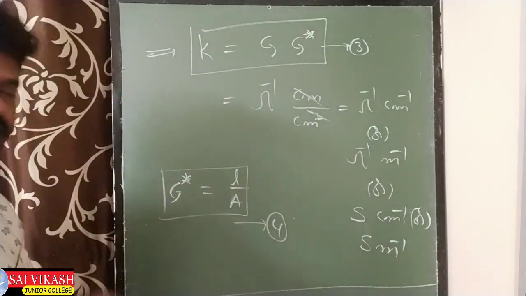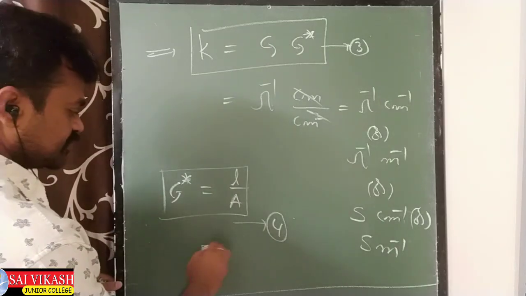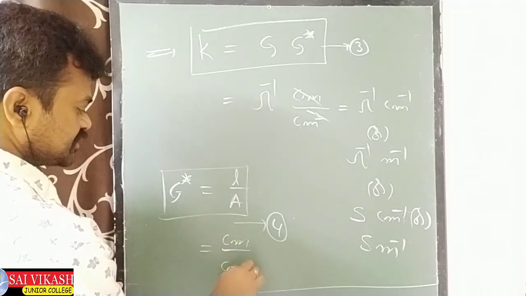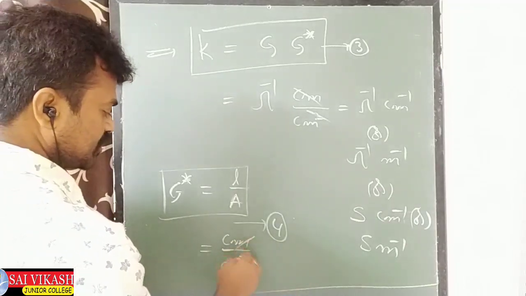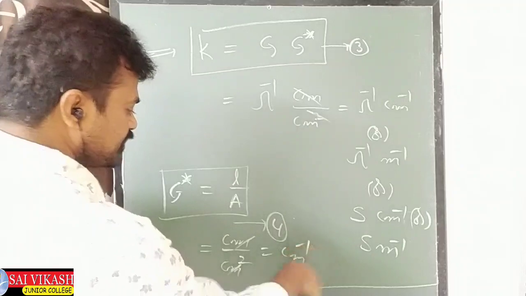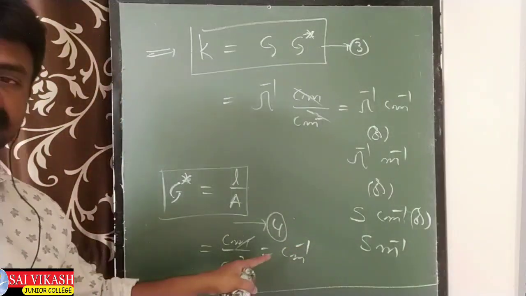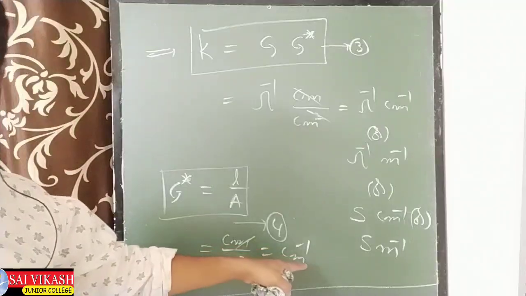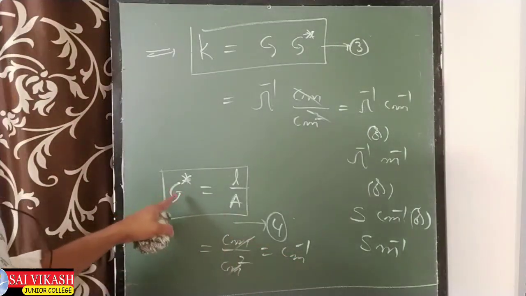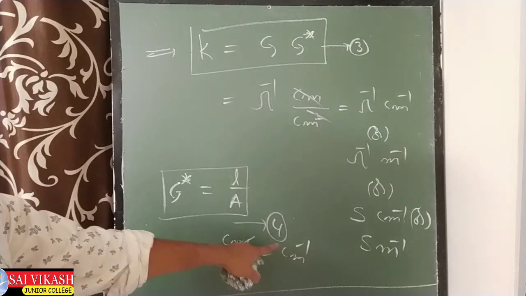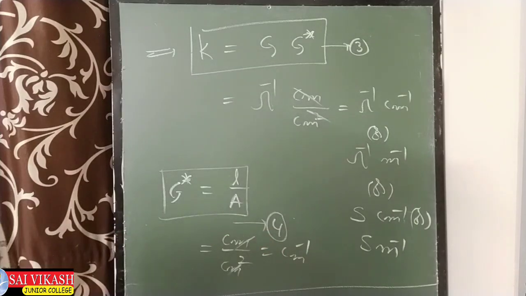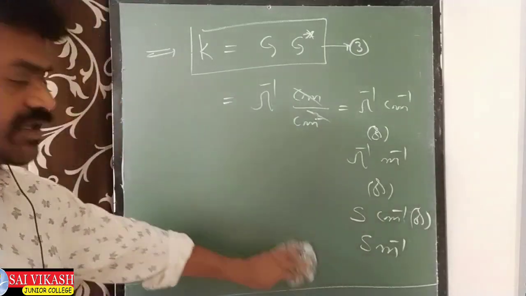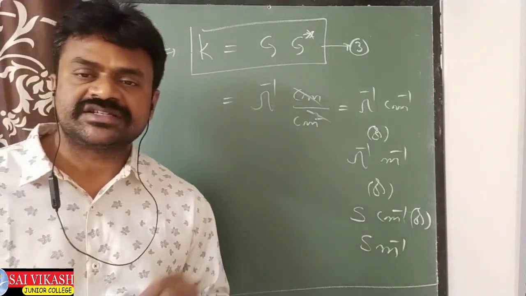Now what will be the unit of G star? Unit of G star, if you take L as centimeter and this as centimeter square, the unit is centimeter inverse. If you take meter square, then meter inverse will come. So the G star unit will be centimeter inverse or meter inverse. So these are all the formulas. Formula based questions are there.